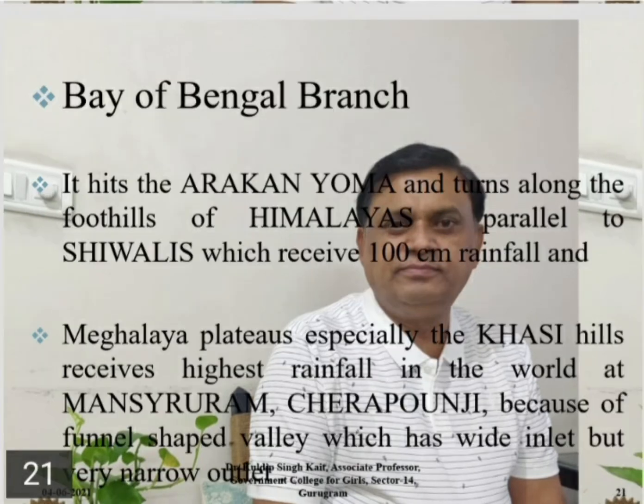Bay of Bengal branch. It hits the Arakan Yoma and turns along the foothills of the Himalayas, parallel to Siwaliks, which receives 100 cm rainfall. The Meghalaya Plateau, especially the Khasi Hills, receives the highest rainfall in the world, that is at Mawsynram, Cherrapunji district, because of the funnel-shaped valley which has a wide inlet but very narrow outlet.